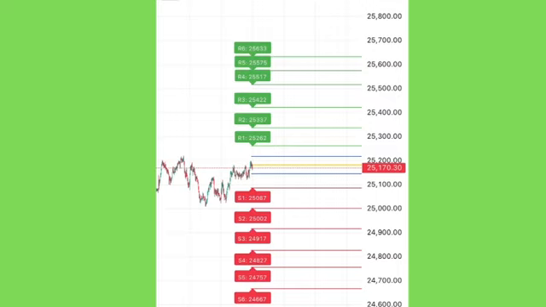Today is going to be an interesting session. We are coming off a positive close yesterday, but global clues are sending mixed signals this morning. So let's break down today's Nifty outlook, key resistance and support levels, and how the global markets might influence intraday movement.